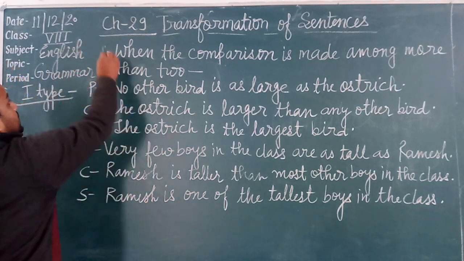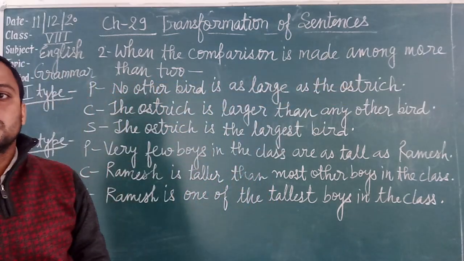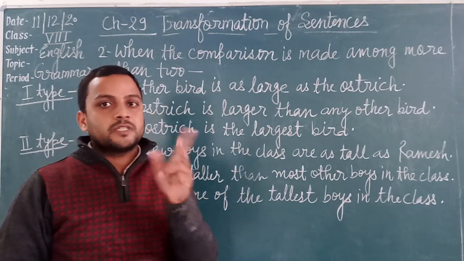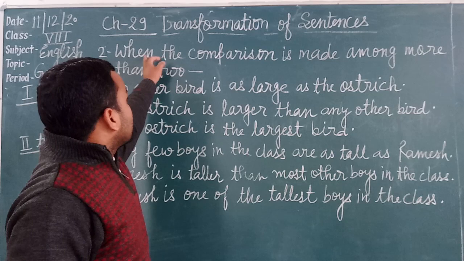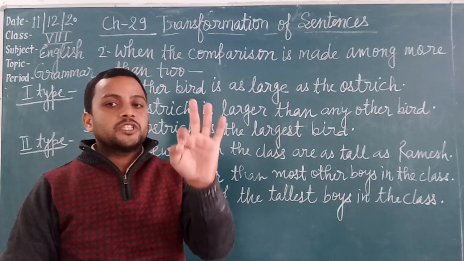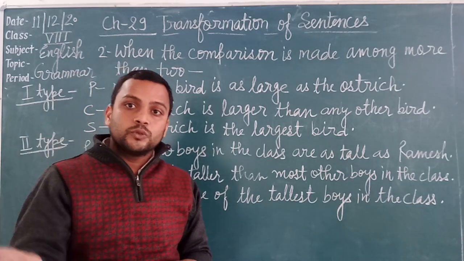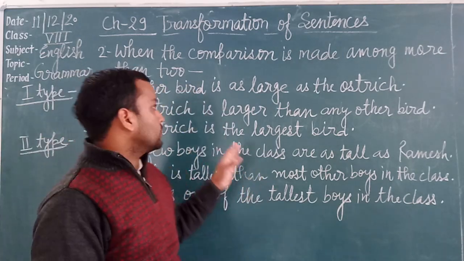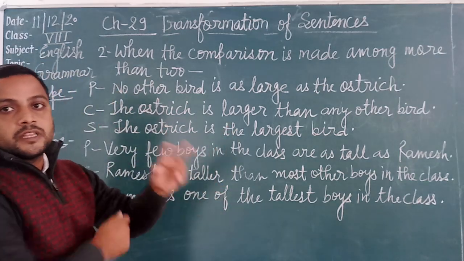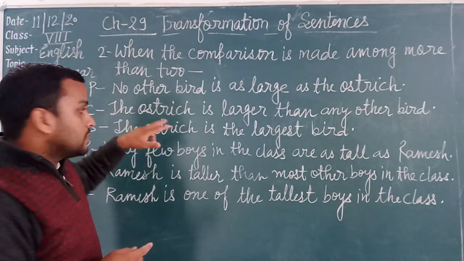Students, now see, when the comparison is made among more than two. Earlier we studied that when the comparison is made only between two persons or things. Now we will study that when the comparison is made among more than two, then we use positive, comparative and superlative also. Now see that there are two types of such sentences.